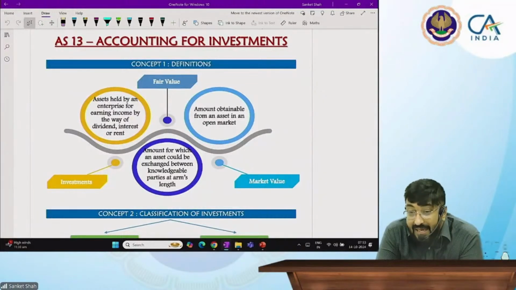Here investment means your mutual fund investment, investment in shares, investment in debentures, investment in house properties. Suppose if house property I covered under property, plant and equipment, then you will record depreciation on that. Yes, you are correct. So house property, you will record it in the S10, and then you will provide depreciation on that.